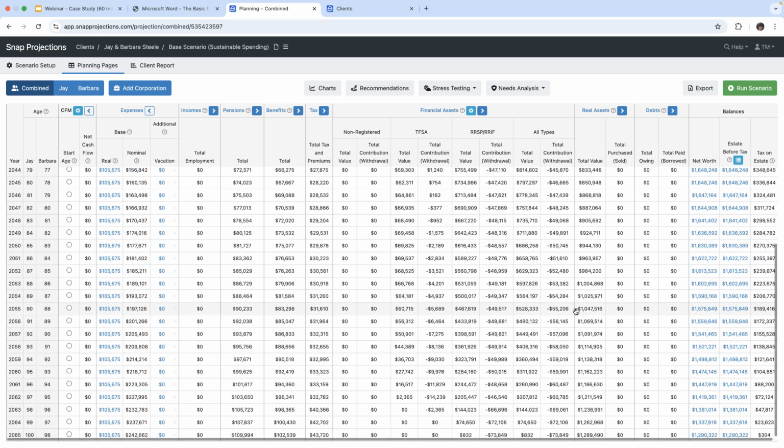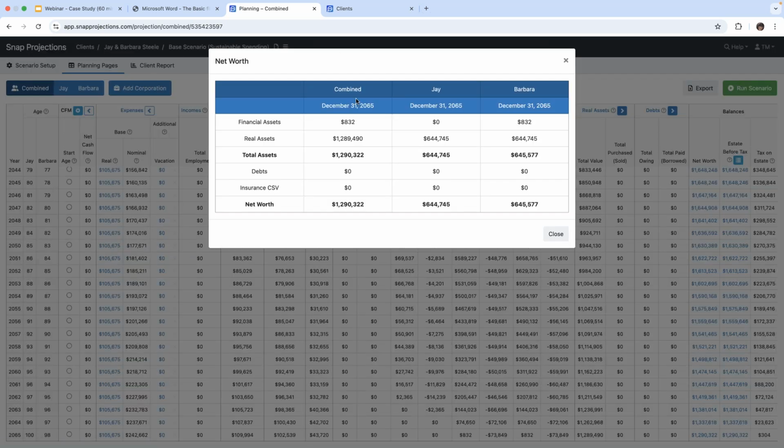Okay, so before we go and compare the scenarios, what I'll do is I'll show you these net worth and estate before tax summaries. So if I go to the net worth summary in the final year of the projection, we can see under the combined as of December 31st, 2065, the total assets are, and this is with the sustainable plan, $1,290,322, and they have a net worth of the same amount because there's no debts.